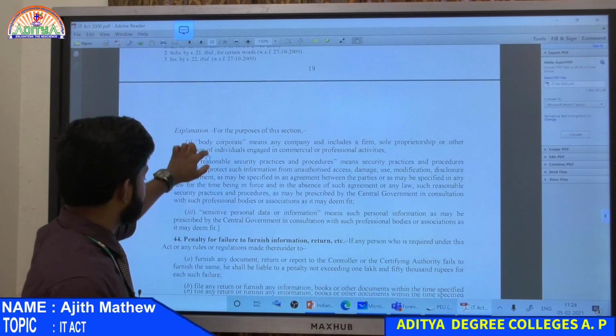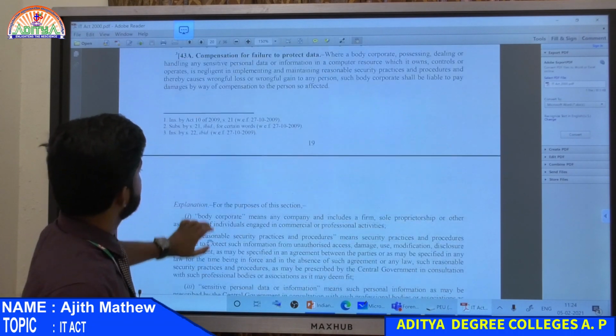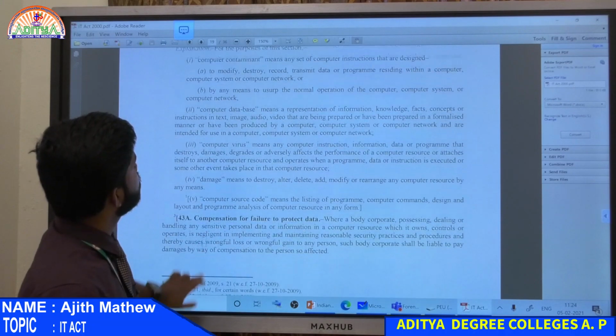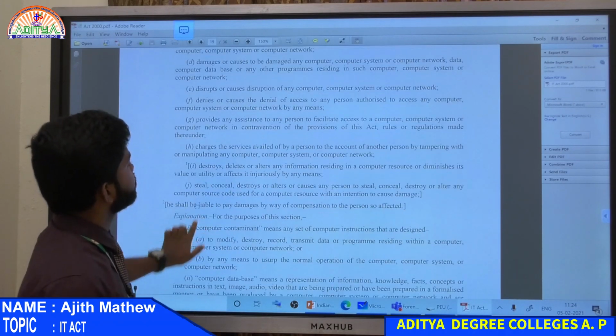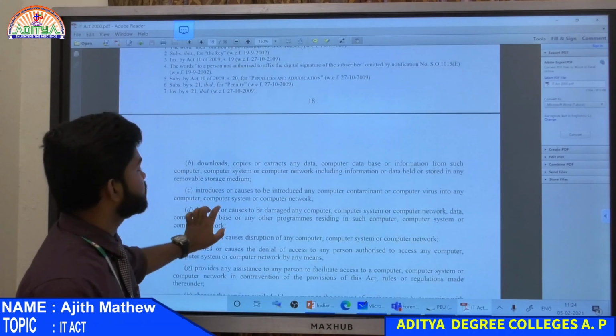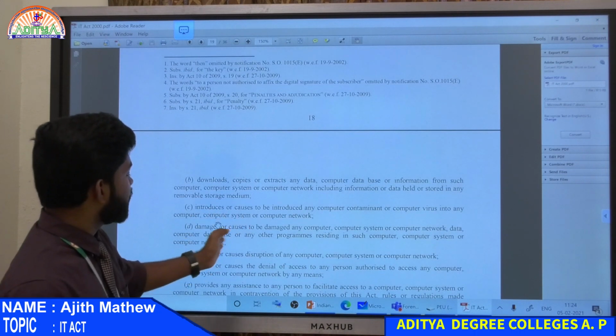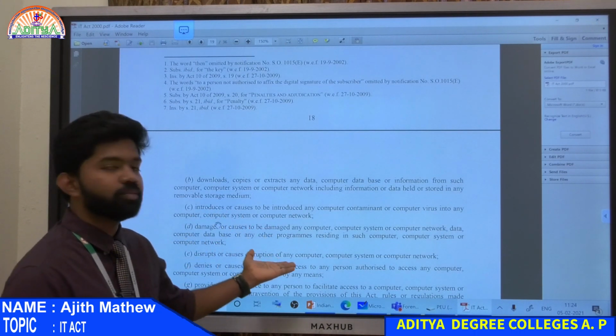Section 43, you will have to read about section 43. It's very simple. It's written in simple words, like damages or causes damage, disrupts any computer network.